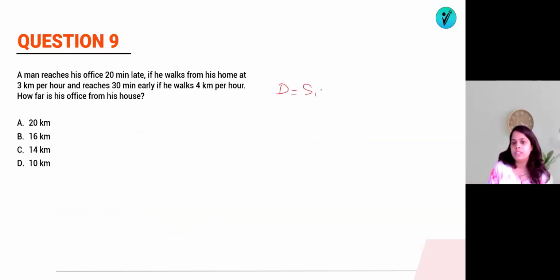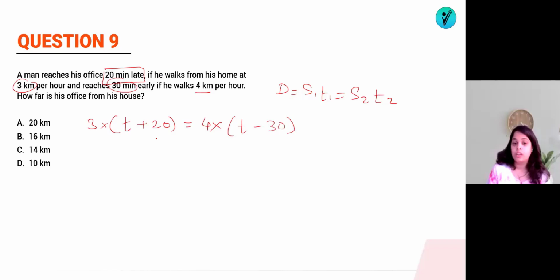So what we know is that distance is equal to S1 T1 is equal to S2 T2. We will use the chain rule. So what is S1, speed 1? S1 is 3 km per hour. At that time, he required 20 minutes extra because he is reaching 20 minutes late. So T plus 20 is equal to, when the speed is 4 km per hour, he is reaching 30 minutes early. That means he will require T minus 30. So this is in minutes. Okay, remember this. This is in minutes. So 3T plus 60 is equal to 4T minus 120. So 4T minus 3T, 1T, is equal to 120 plus 60, that is 180 minutes.